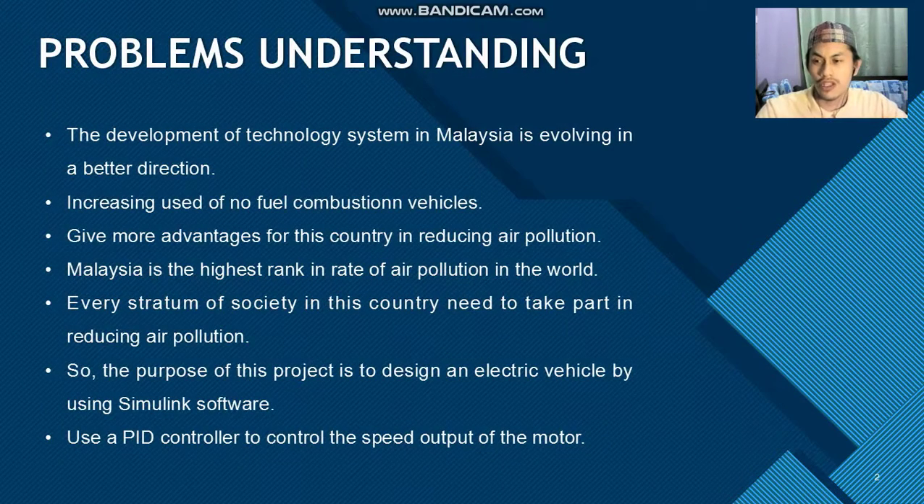The first point in the problem definition part is problem understanding. In the past 10 years, the development of technology systems in Malaysia has been evolving in a better direction. This is due to the increasing use of no-fuel-combustion vehicles like electric or hybrid vehicles. So this gives more advantages for this country in reducing air pollution. Based on the APIMS website, Malaysia is ranked highest in the rate of air pollution in the world.